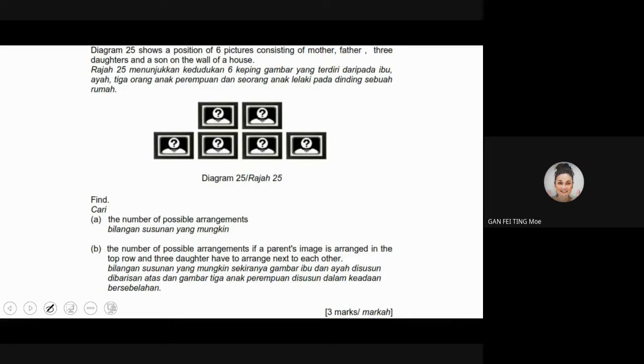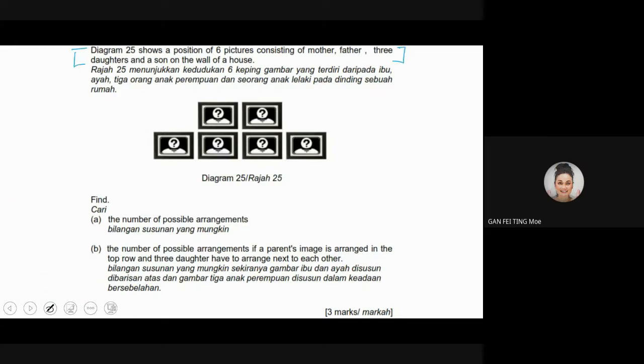Okay, now let's continue with this. So please have your own note, right? I believe that some of you have tried this question before. Diagram 25 shows a position of 6 pictures consisting of mother, father, 3 daughters and a son on a wall of a house. This is only information. Jangan pula nak mula buat kerja.